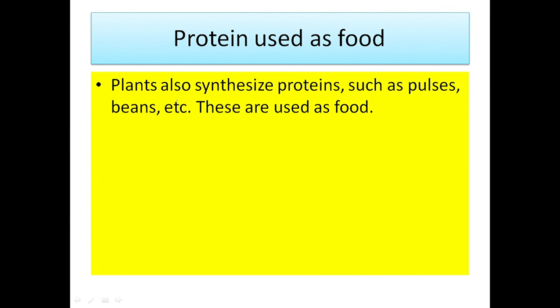Plants are also a source of protein. Plants also synthesize proteins, such as pulses and beans, which we use as food.